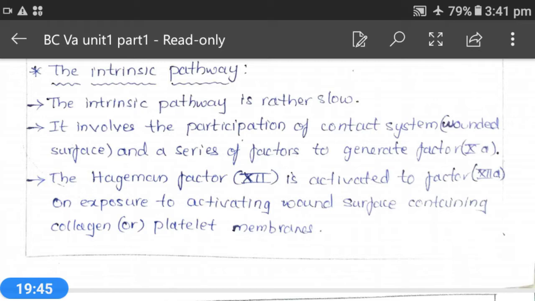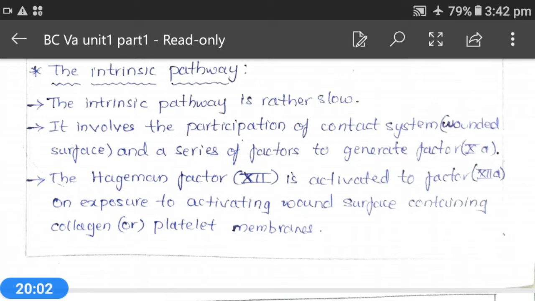The Hageman factor 12 is activated to form factor 12A on exposure to an activating wound surface containing collagen or platelet membranes.